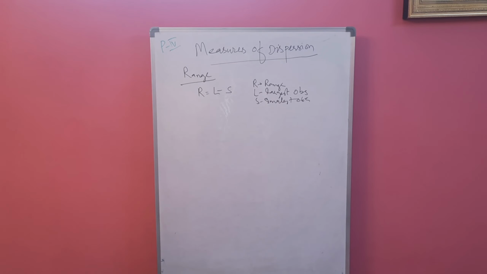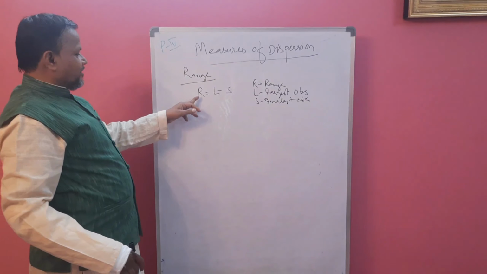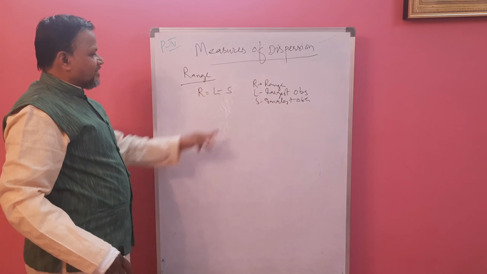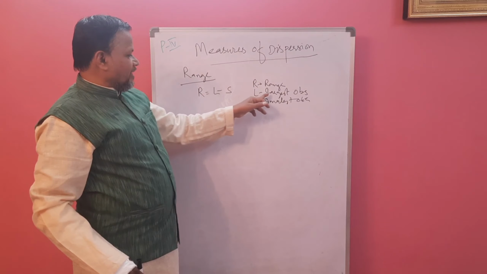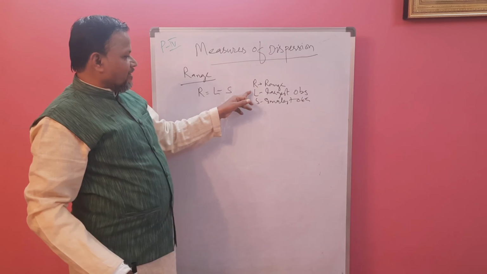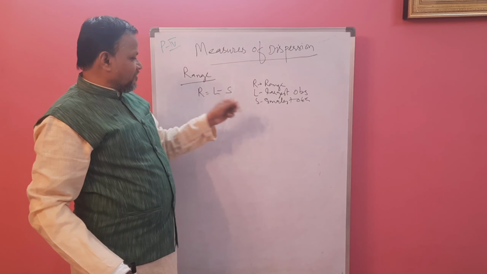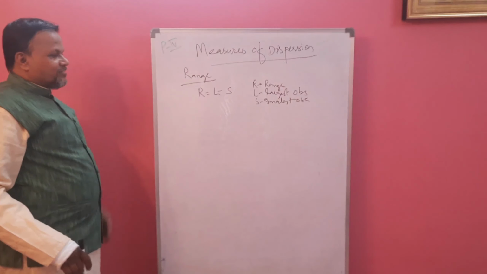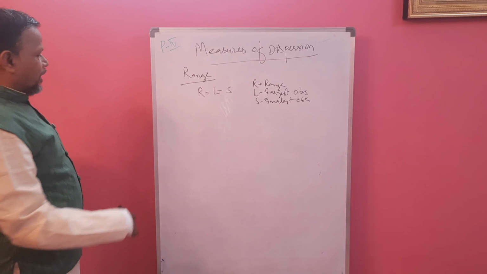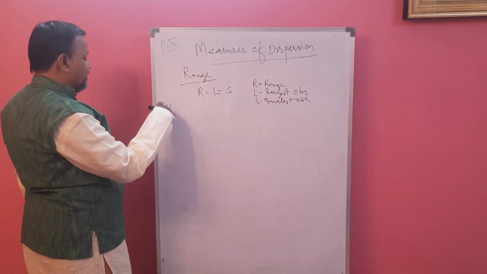Now first we are going to find range. The formula is given: R equal to L minus S. R stands for range, L is the largest observation or highest value of the given observations, S is the smallest observation or smallest value. Take one example here.